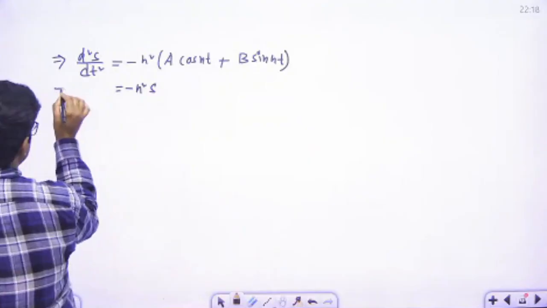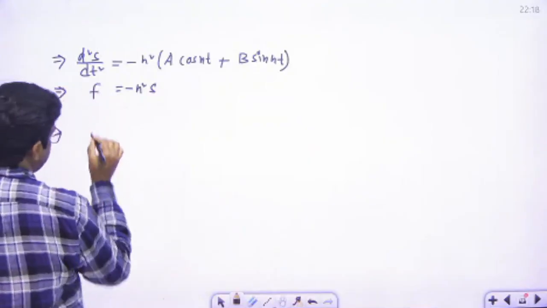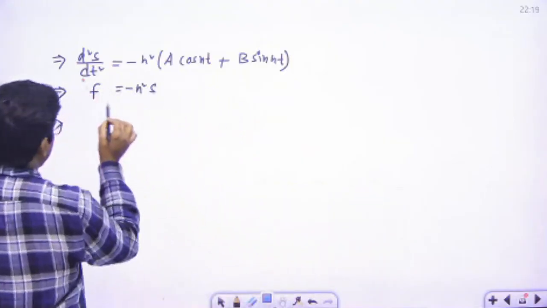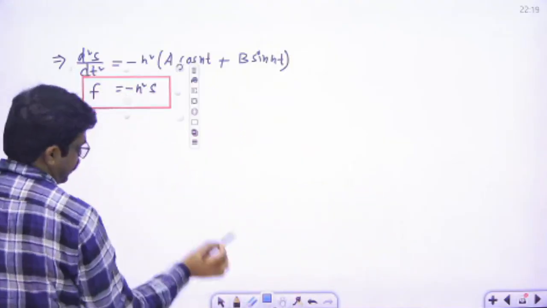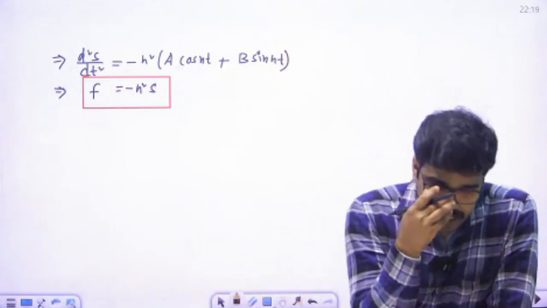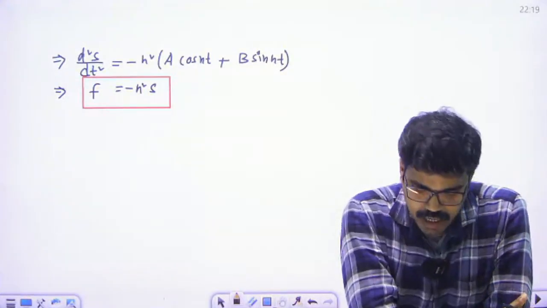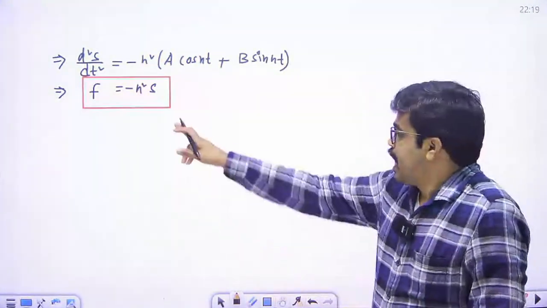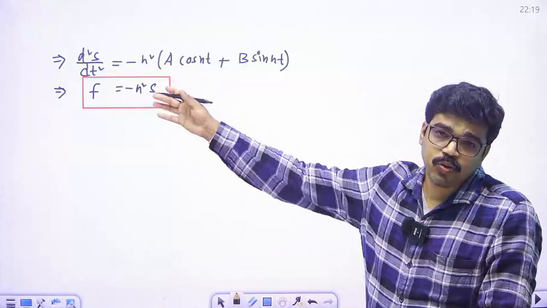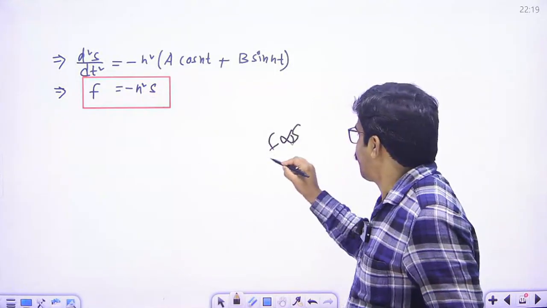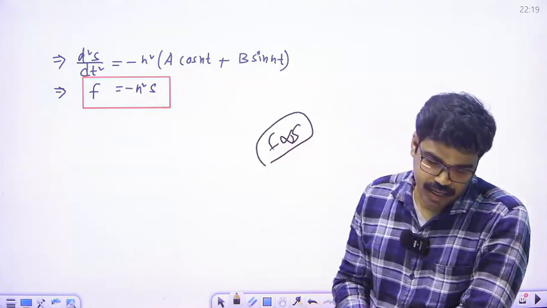So d2s/dt2, that is acceleration. You see, f acceleration is the negative quantity, right? F will be minus n square s. What is n? Where n is a constant. So this shows that the acceleration is negative and it is proportional to s. N is constant, that means f varies as s, right?